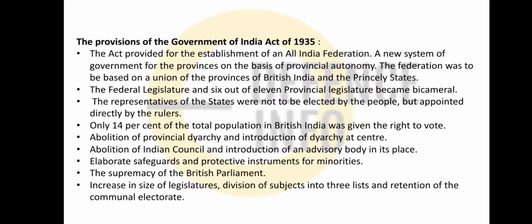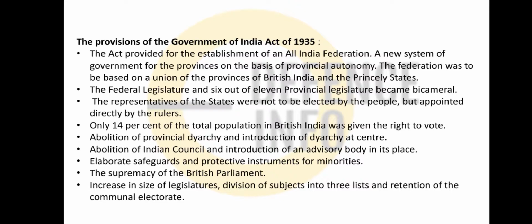So if we go into more detail on it, first I will discuss the establishment of the All India Federation. A new system of government was provided on the basis of provincial autonomy, and the federation was to be based on the union of provinces of British India and princely states. And in the federal legislature, 6 of the 11 provincial legislatures became bicameral. Okay, so 6 out of 11 provincial legislatures became bicameral. That is also very important.